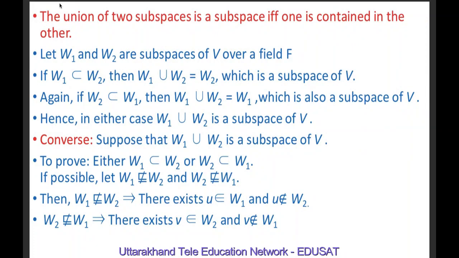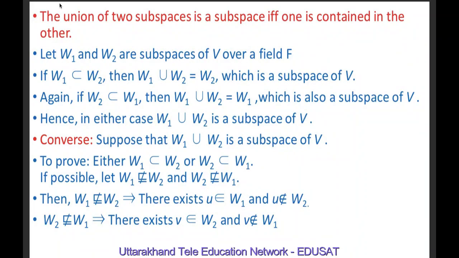Again, if W2 is a subset of W1, or we say that W2 is contained in W1, then W1 union W2 is equal to W1, which is also a subspace of V. So in both cases, we may observe that W1 union W2 is a subspace of V.